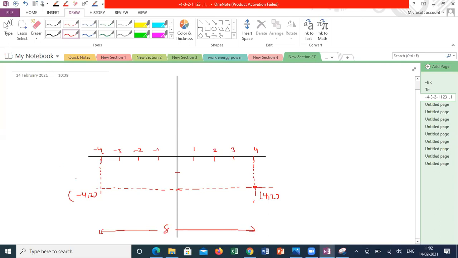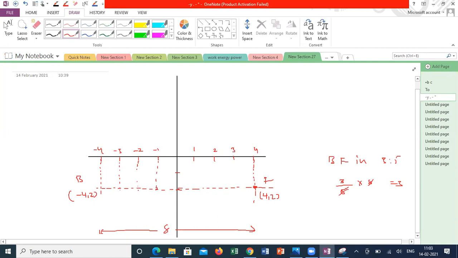He is asking to find out the coordinate which will divide BF in the ratio of 3:5. So total length is 8. So 3 by 8 into 8. From B it should be 3 units. This is first unit, this is second unit, this is third unit. I have to calculate the coordinate of this. From here to here, 1 unit in the negative direction.